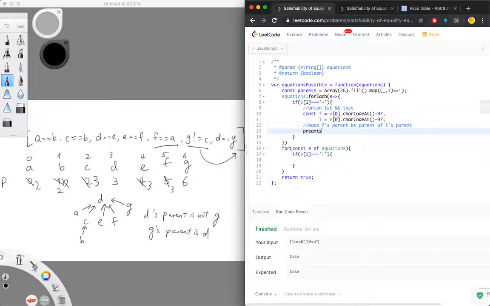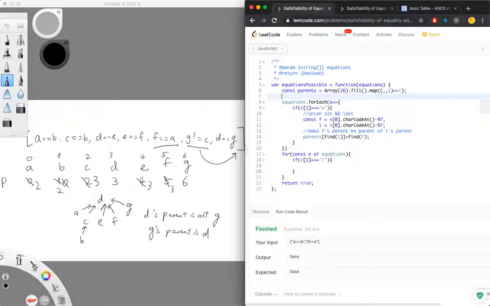So parents, let's use find. We're going to write find later, equals find first, making the first character's parent, but you need to first find it, right? So we say find the first character's parent and make it be the parent of L's parent. So this is L, you need to find F's parent.